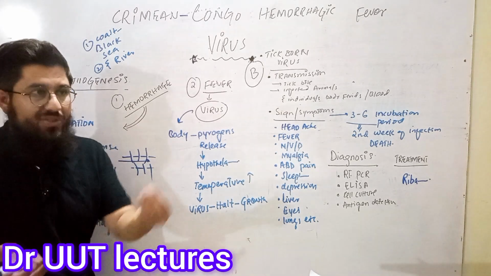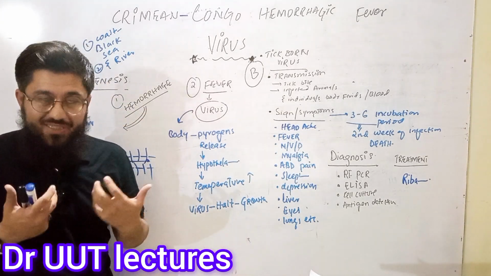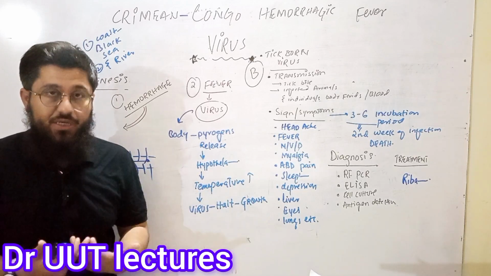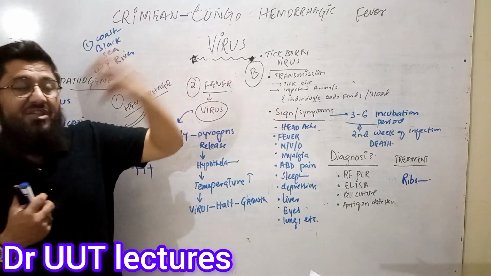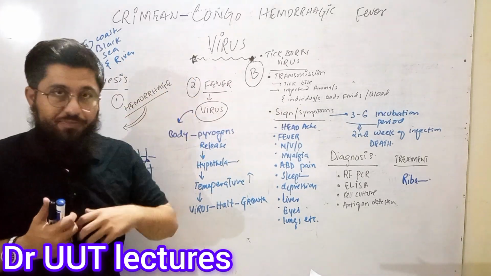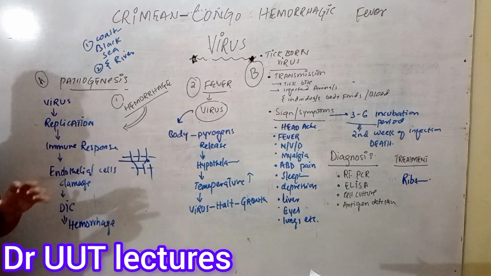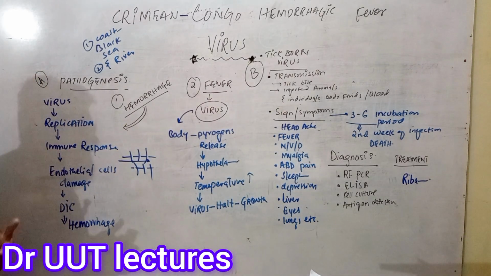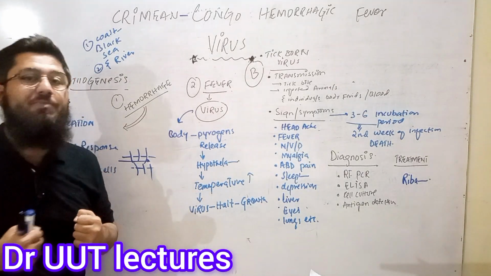This is very common. When something enters our body, it will generate an immune response. It is the responsibility of our body to generate an immune response in order to protect our body from this particular virus, bacteria, or anything that is invading our cells. So our cells are supposed to be protected because of this immune response. Our immunity, our defense mechanism, our army is supposed to fight against this particular virus.